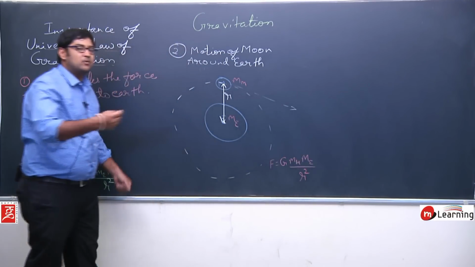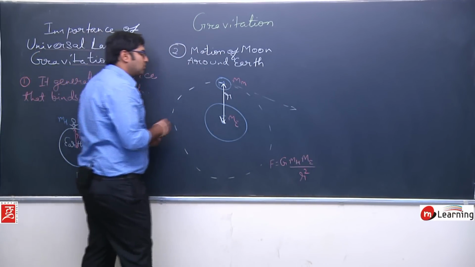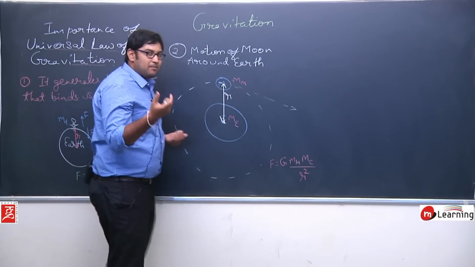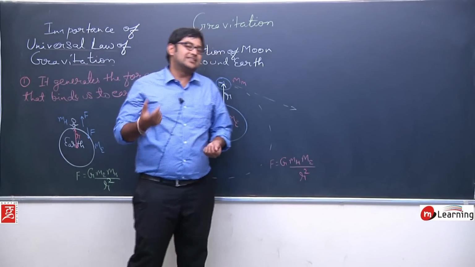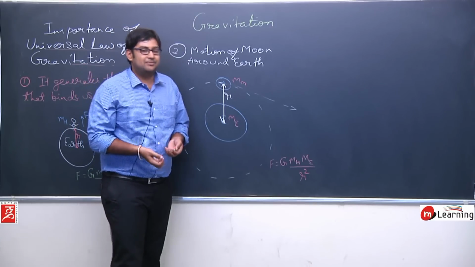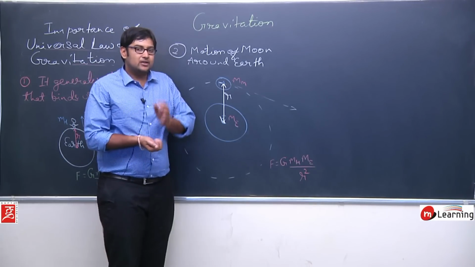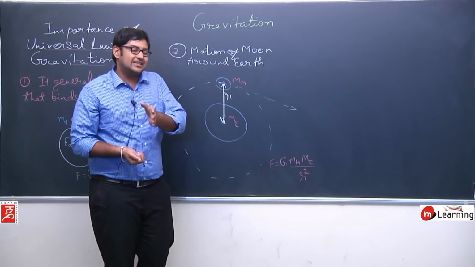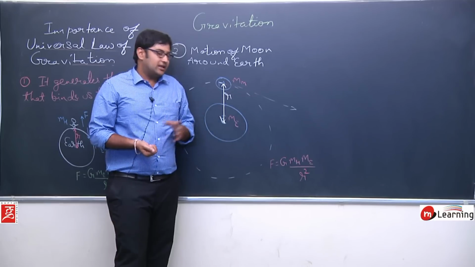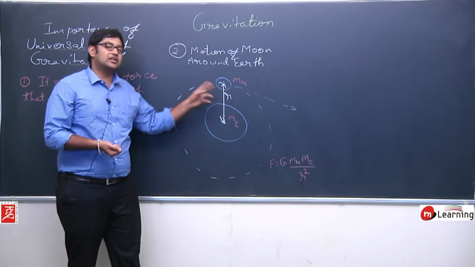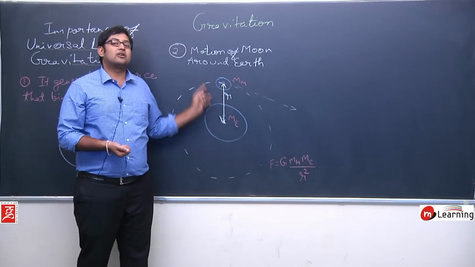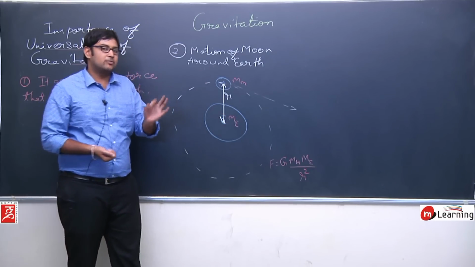Okay, this is the type of situation. We can see that the moon has a small mass, comparatively very less, almost 1/6. We will learn about this concept in the upcoming topic. The mass of the moon is almost 1/6 of the mass of the earth. That's why the moon will revolve around the earth, but the earth will not revolve around the moon. This would be the concept.